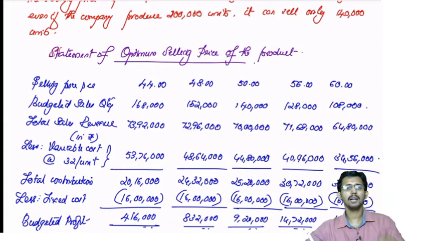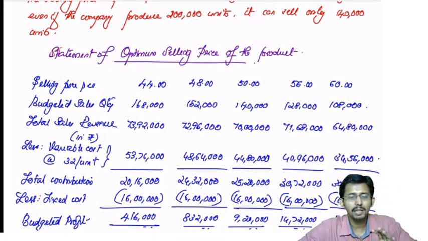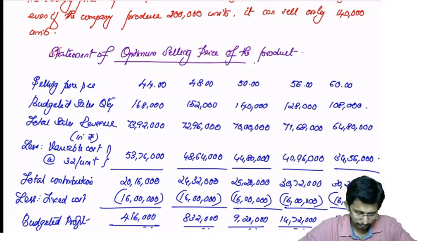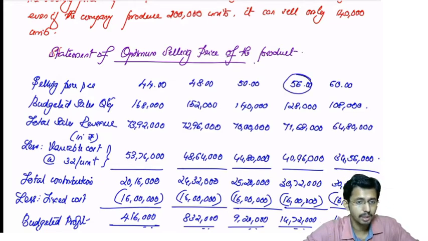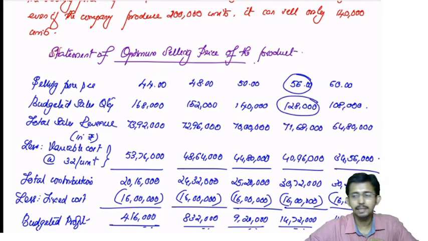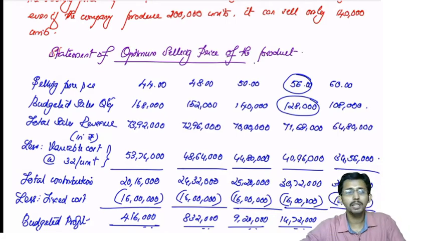Now, if you see this calculation, can you tell me what is the optimum selling price? The optimum selling price is the selling price which contributes maximum profit to the entity, or which maximizes the profits of the entity. And if you see the selling prices given here, the profit of the company is maximum when the selling price is 56 and the budgeted sales quantity is 1,28,000. So ideally, in order to maximize the profits, the company has to sell how many units? 1,28,000 units at 56 rupees.